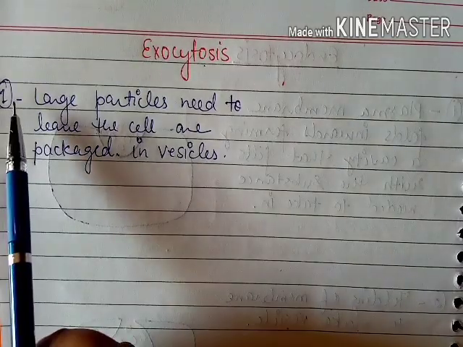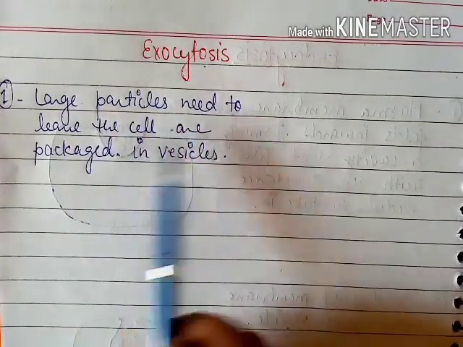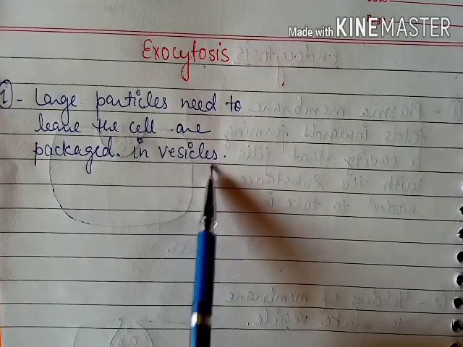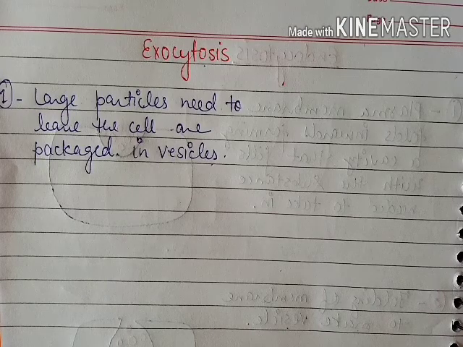So the first step is that large particles that need to leave the cell are packaged in a vesicle. Okay, what happens here in the first step? The substances which are to go outside from the cell get packaged into a vesicle.